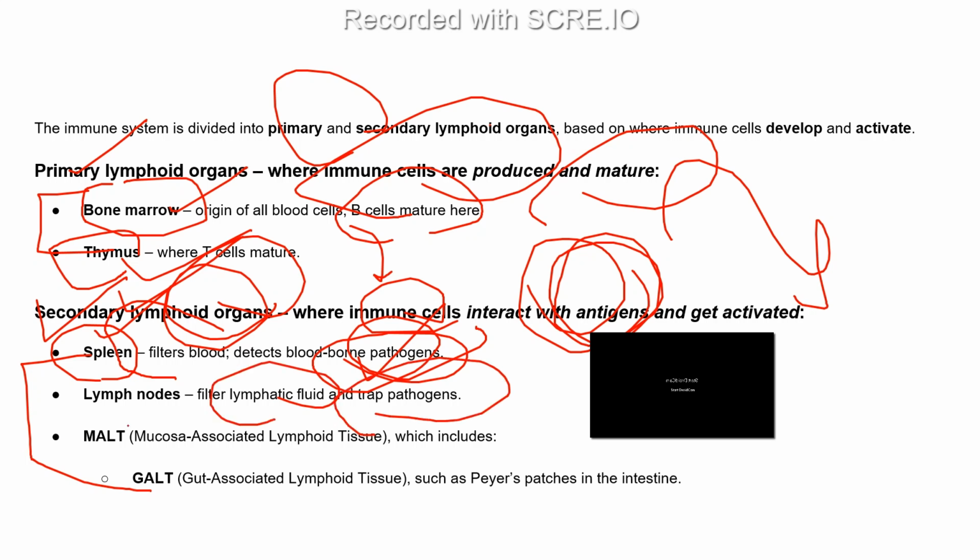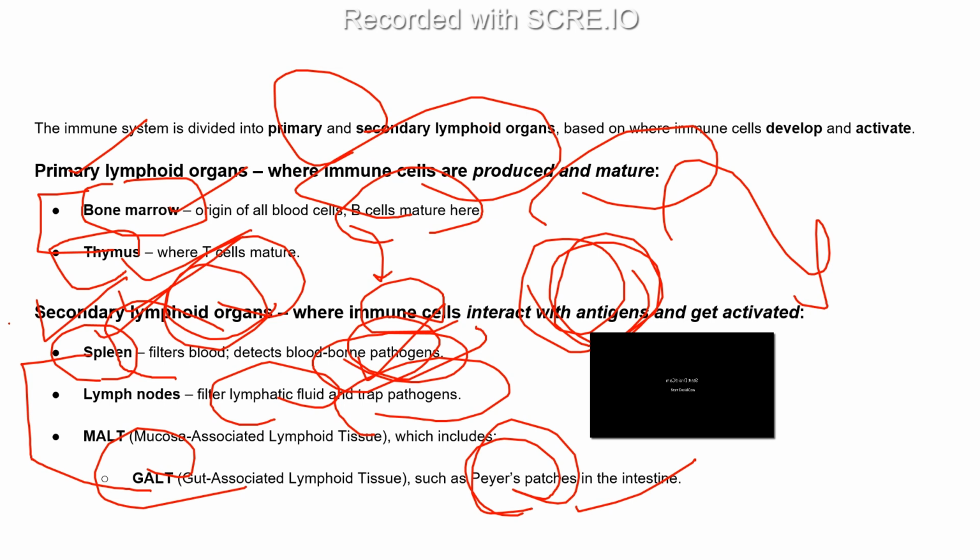Next is MALT, which is mucosa-associated lymphoid tissue. It includes GALT and Peyer's patches. GALT is gut-associated lymphoid tissue, and Peyer's patches are present in the intestine. So it's easy to remember: the primary lymphoid organs are bone marrow and thymus, while the secondary ones are the spleen, lymph node, MALT, GALT, and Peyer's patches. So you have to remember six, three, four, five names.